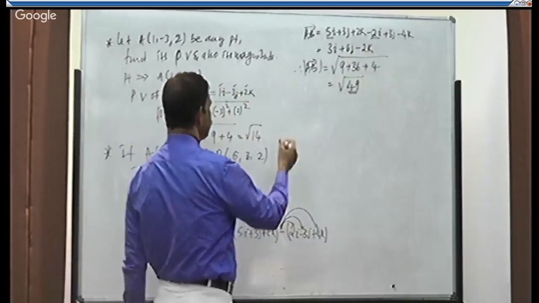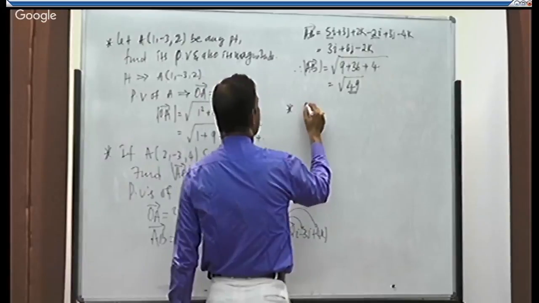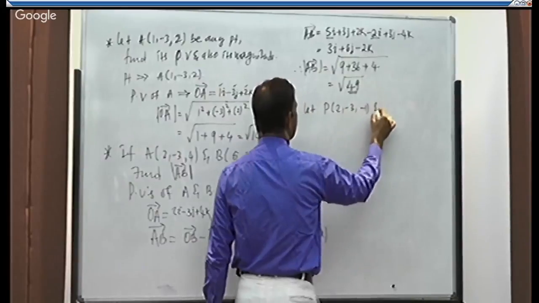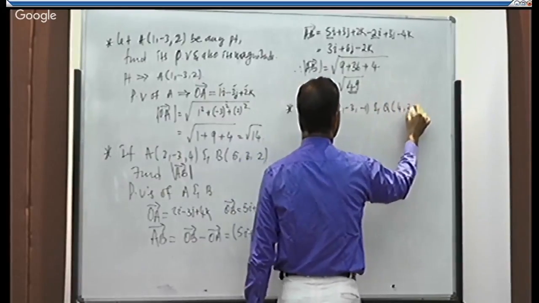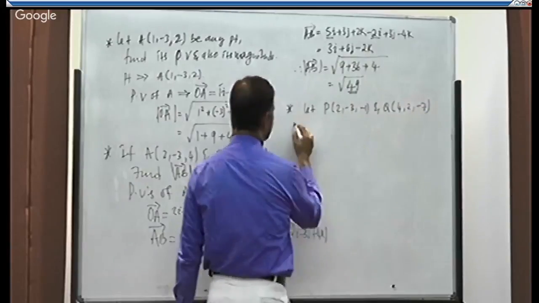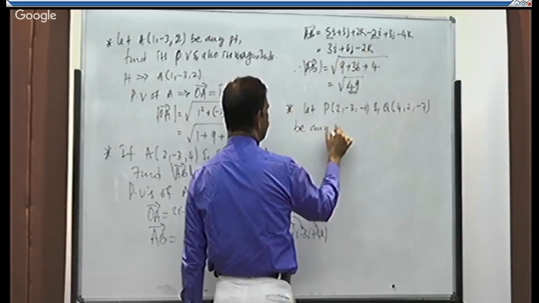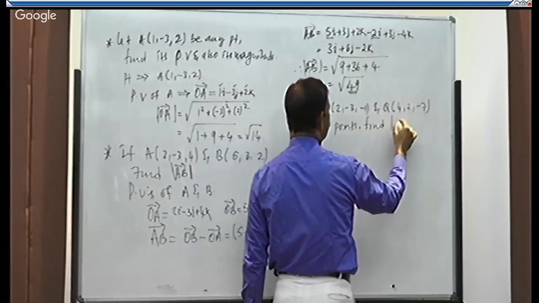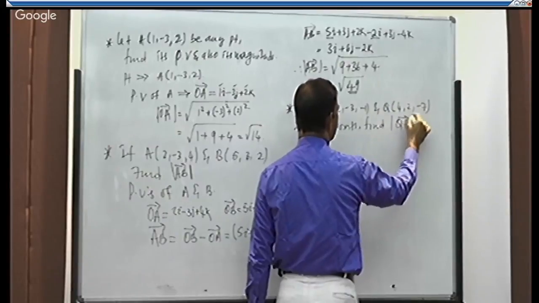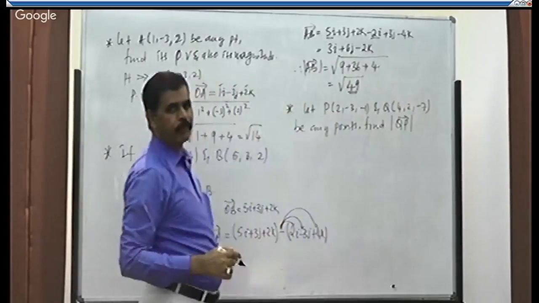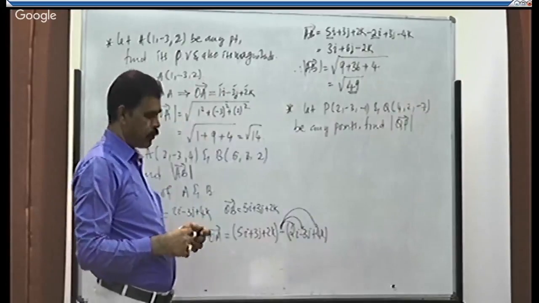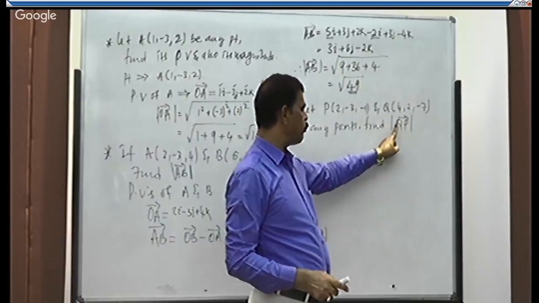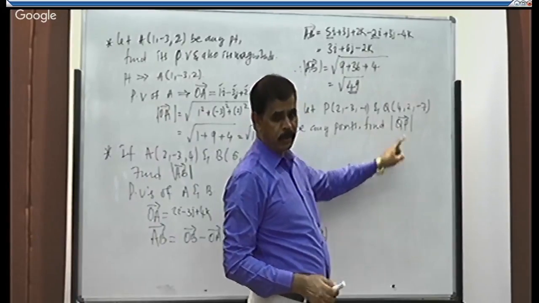Take one more problem on this. Let P of (2, -3, -1) and Q of (4, 2, -7) be any points. Find the magnitude of QP. Magnitude of vector QP. So in the vector, which is the initial point, which is the terminal point? P will be the terminal point, Q will be the initial point, right?